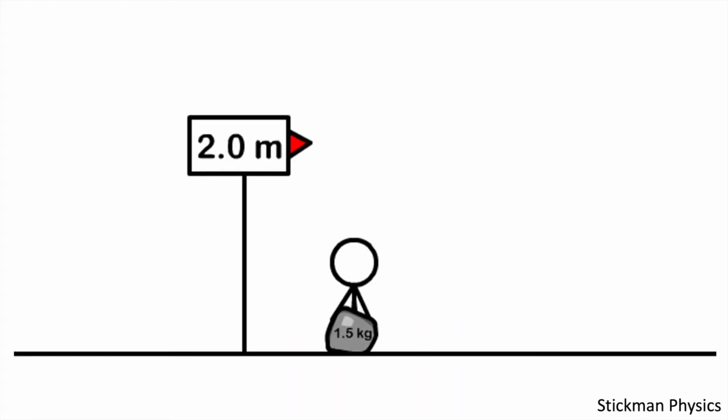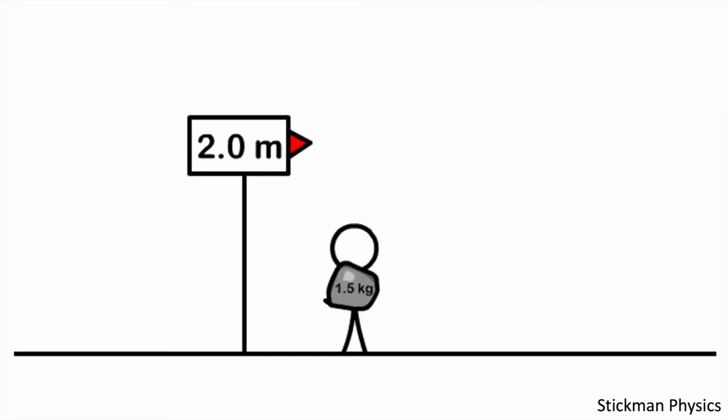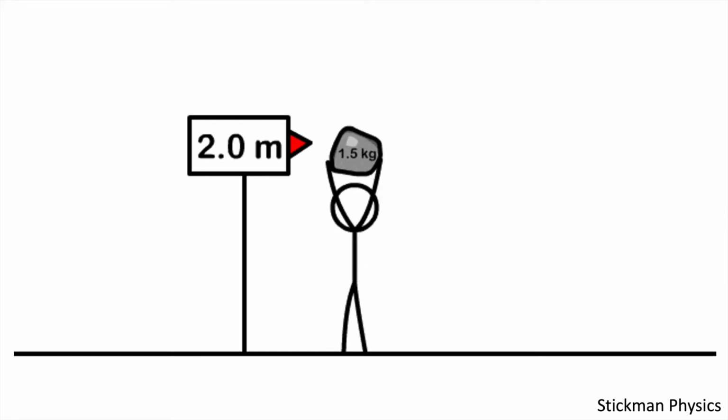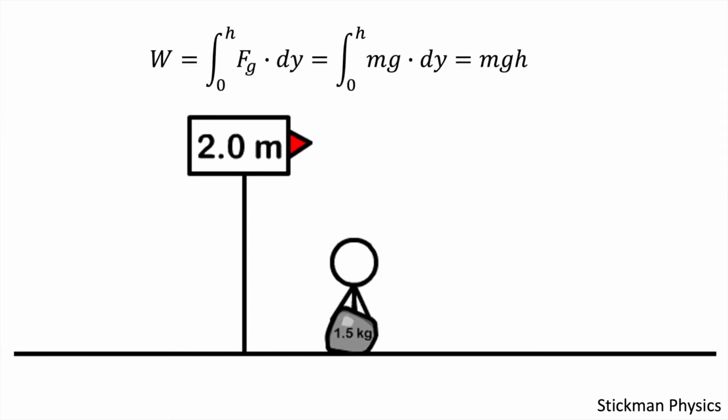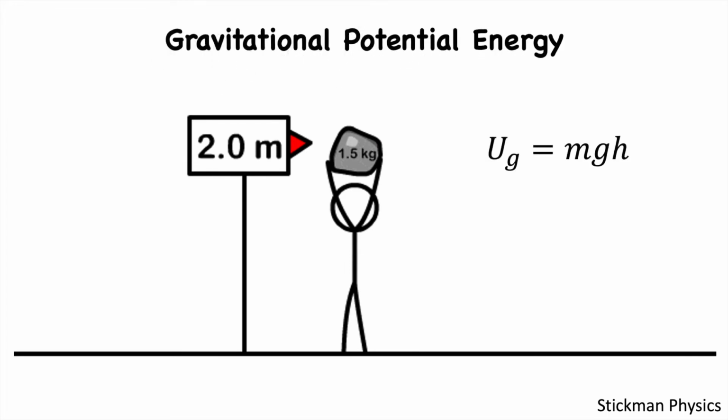For example, when our friend raises the rock, it is doing work on it. And since gravity is a conservative force, this work depends only on the rock's initial and final position. This work is equal to the change in the so-called potential gravitational energy of the rock.